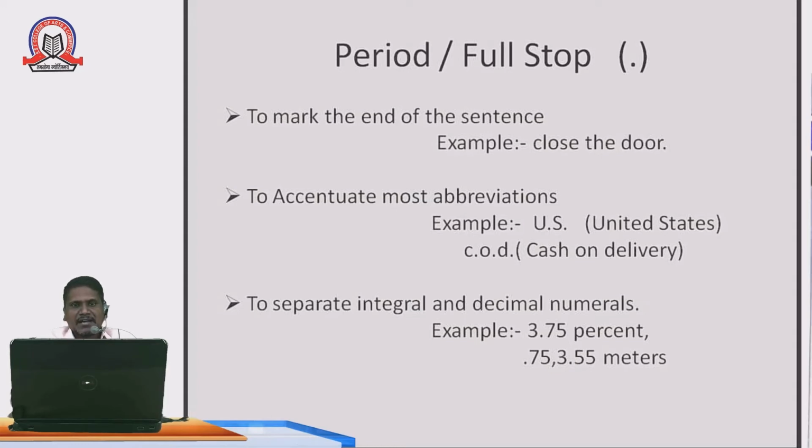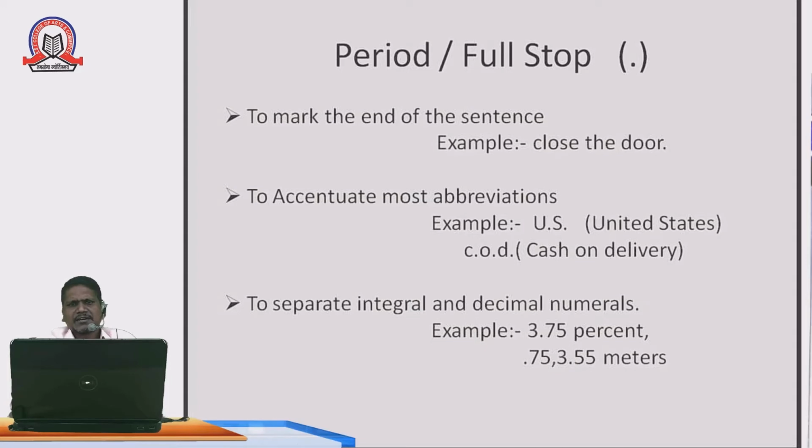Another use of this full stop is to separate integral and decimal numbers. For example, 3.75% and 0.75, 3.55 meters. For these purposes, we use the full stop.